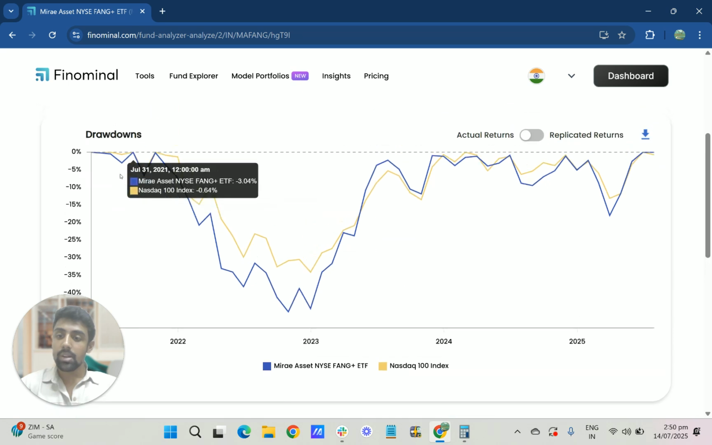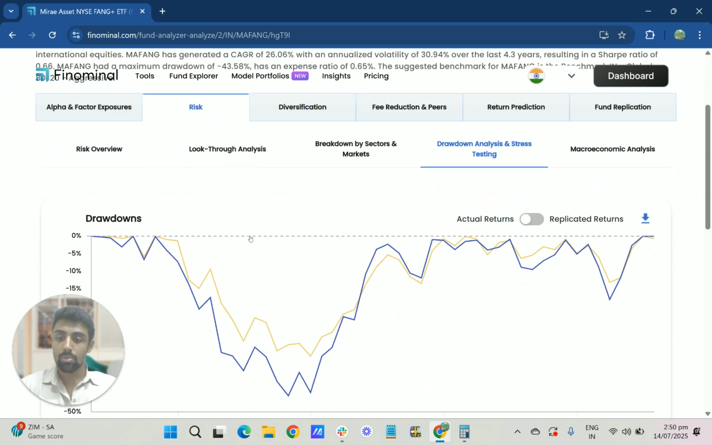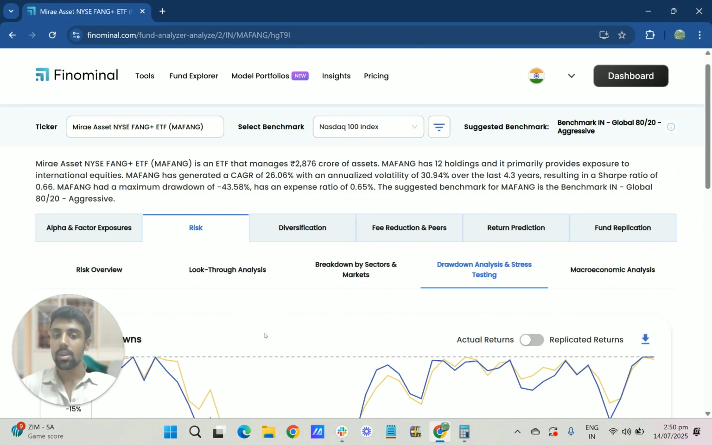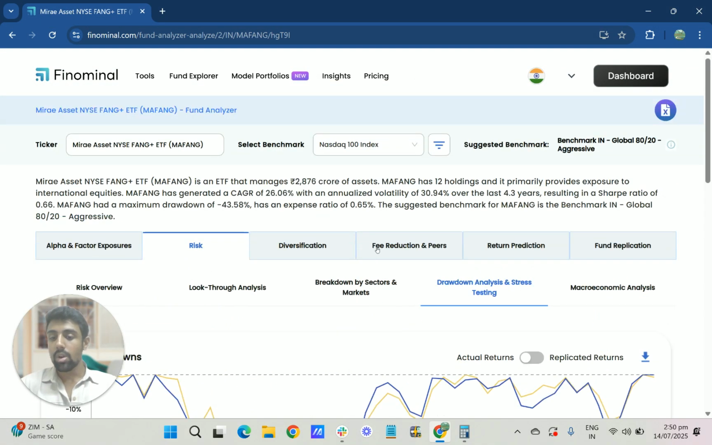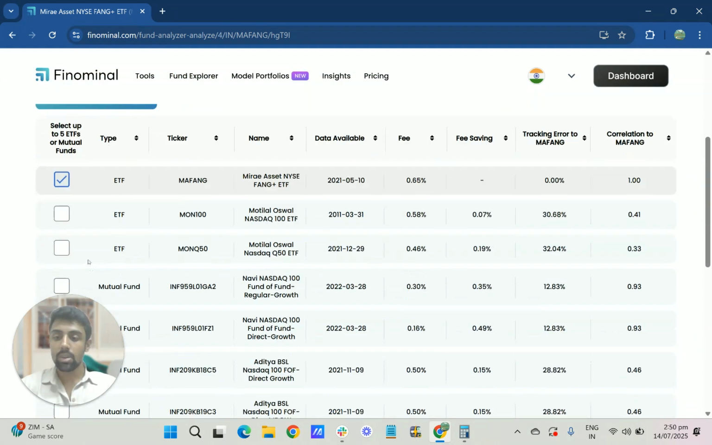Mind that this fund got launched after COVID, so during COVID it would have done even worse. So what are the alternatives? We can quickly look into the cheaper alternatives. The Mira Asset FANG is the one that we are analyzing.